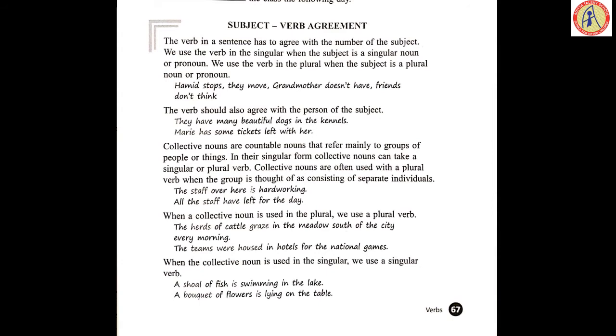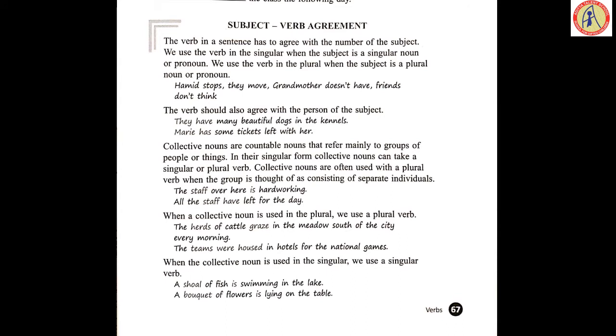This is a very important point. Now, collective nouns are countable nouns that refer mainly to what? Groups of people, or else you can take things. But in their singular form, they take either a singular or plural verb.